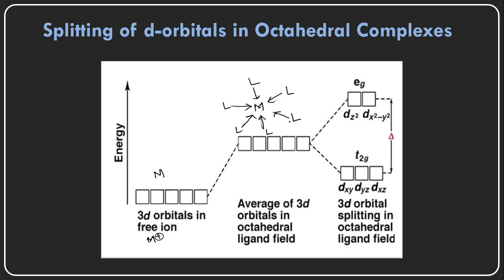Because of that, the Eg orbitals get more energy than the T2g orbitals. This kind of splitting takes place in the d orbitals of the metal ion in octahedral complexes.